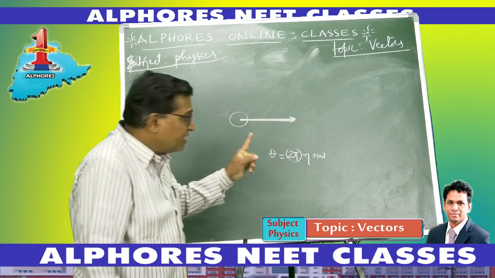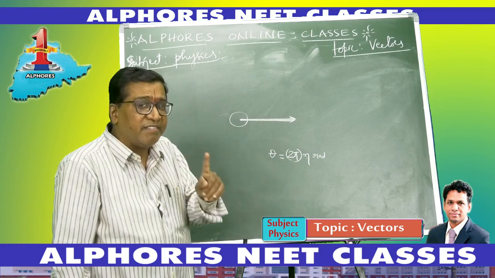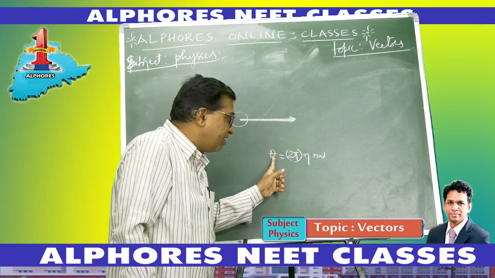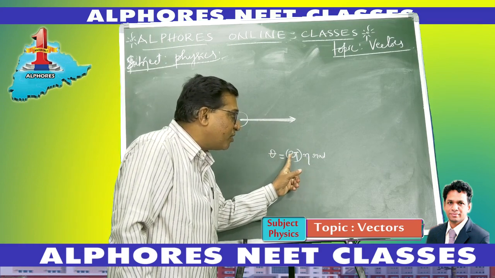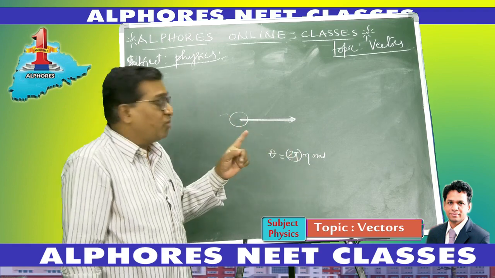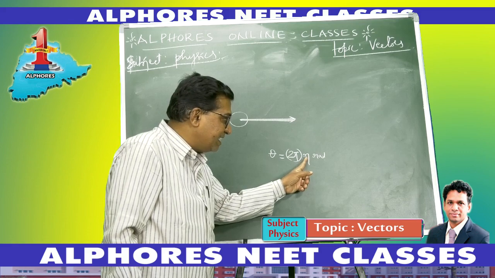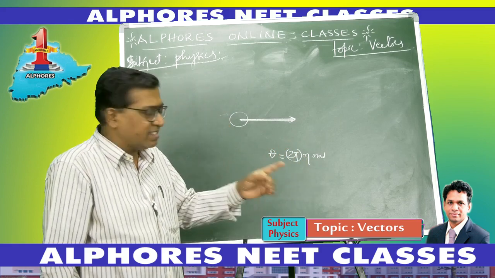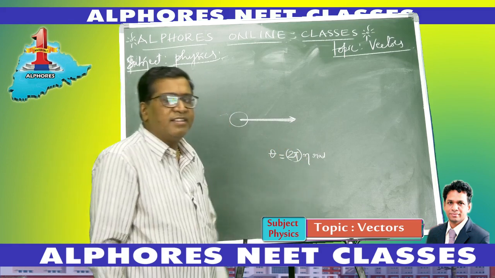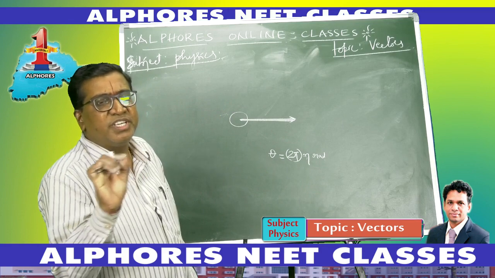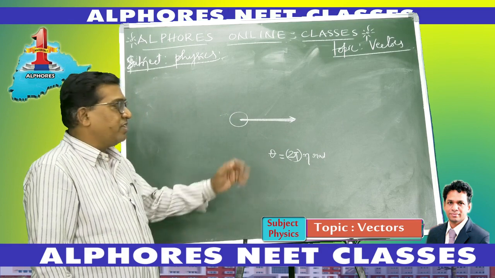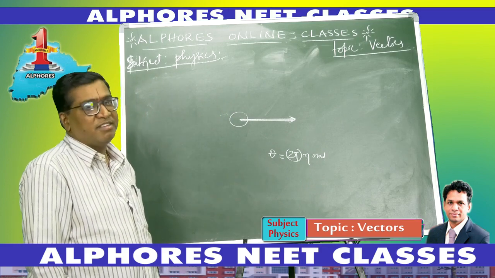So if you rotate a vector through an angle theta which is an integral multiple of 2 pi radians, where n is an integer, 1, 2, 3, 4 and so on, then there is no change in the vector. There is no variation in the vector. The vector remains invariant.